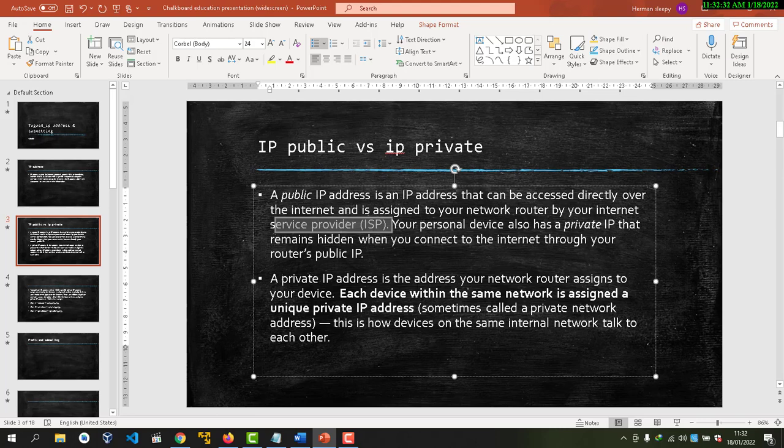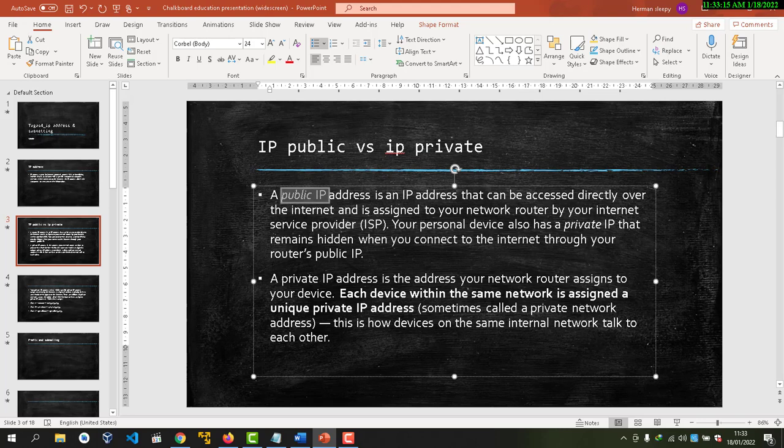A private IP address is assigned to your device by your network router. Each device within the same network is assigned a unique private address, sometimes called a private network address. This is how devices on the same internal network talk to each other. The difference between IP public and IP private is that IP public is assigned by the ISP. IP private is not assigned by the ISP; it is up to your administrator to assign the network.